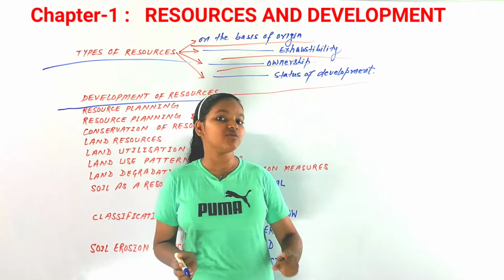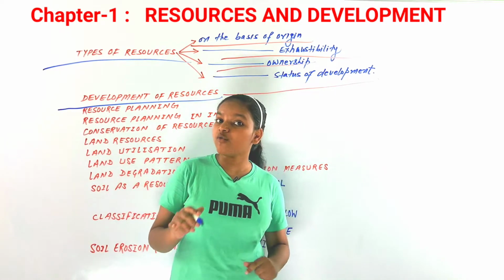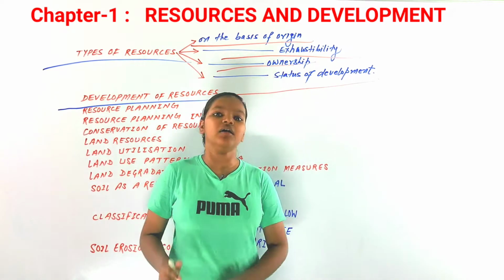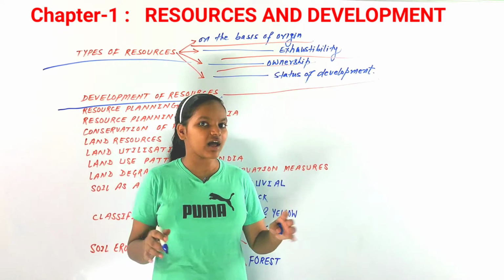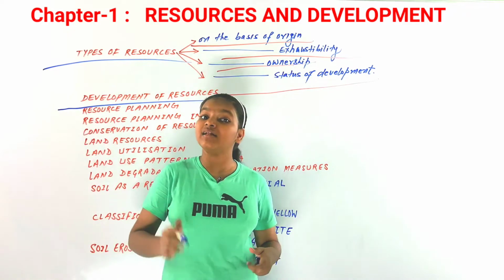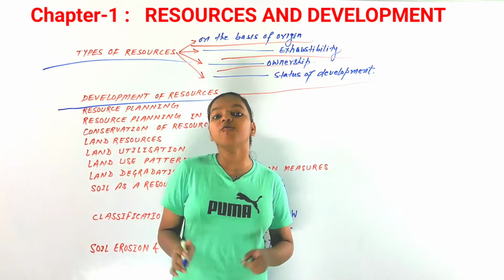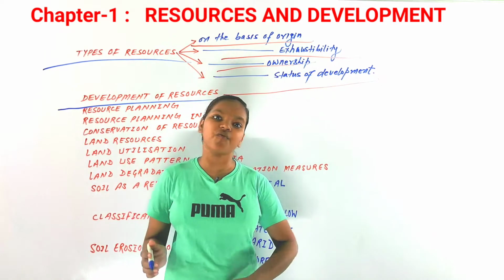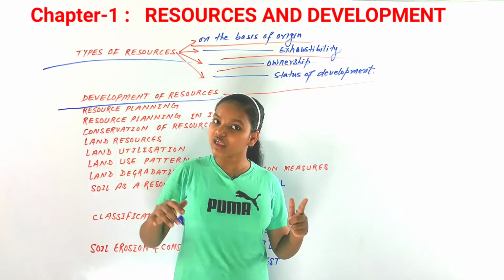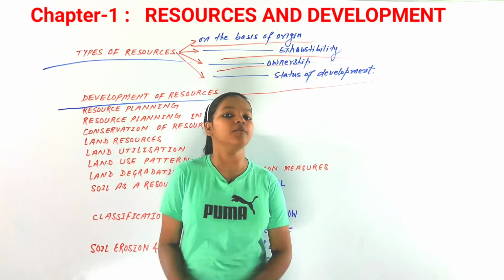Resources are not just meant for life, but for quality of life as well. And as we have been given all the resources from our ancestors, we must save them for future generations as well.